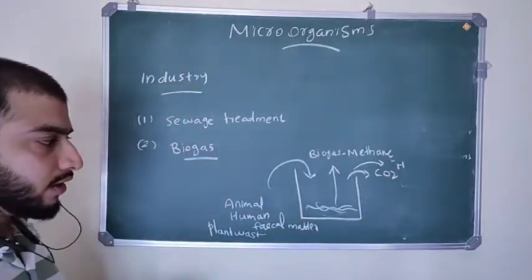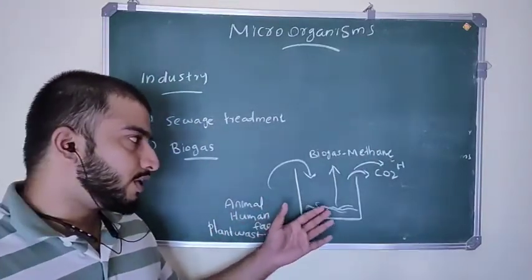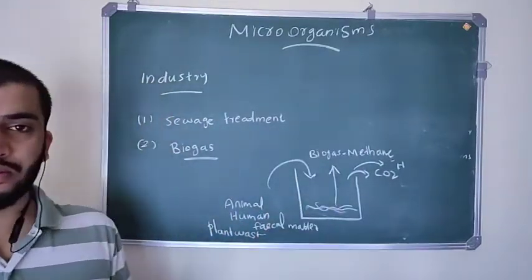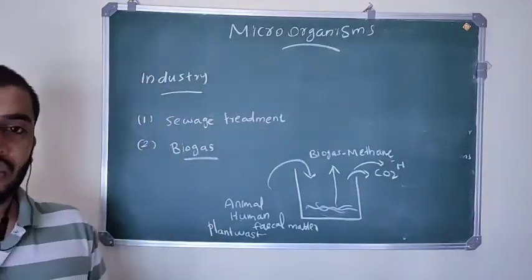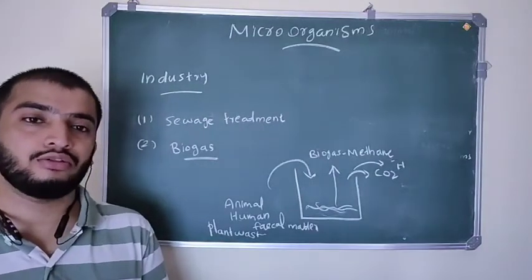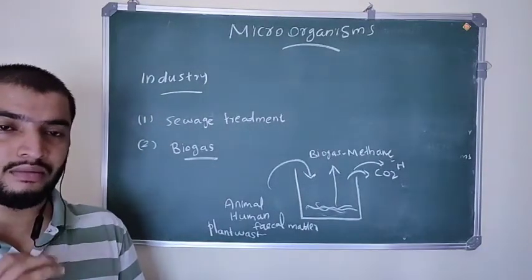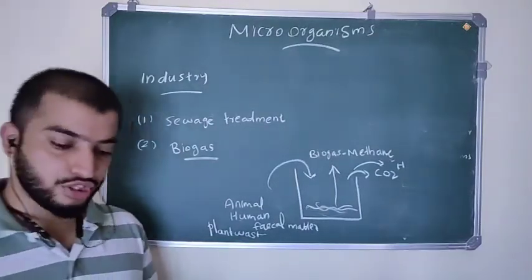The microorganisms which convert this waste material into methane are called methanogens. They produce methane, so those microorganisms are called methanogens, which help in the production of methane gas.